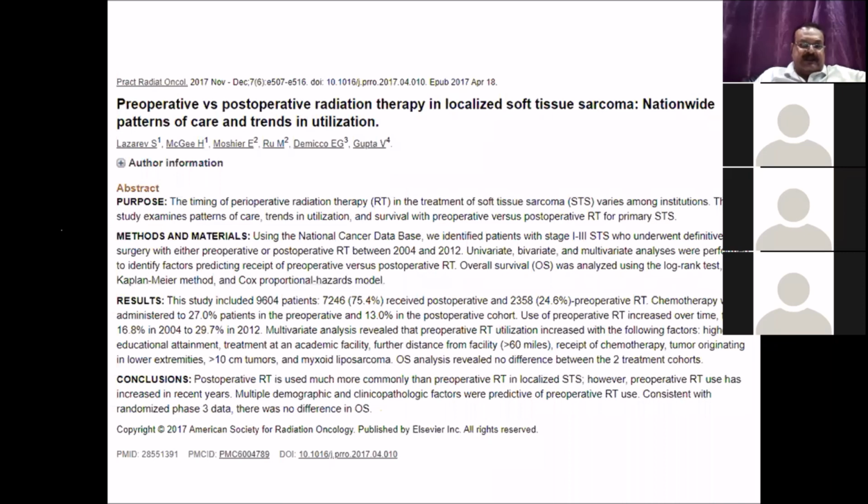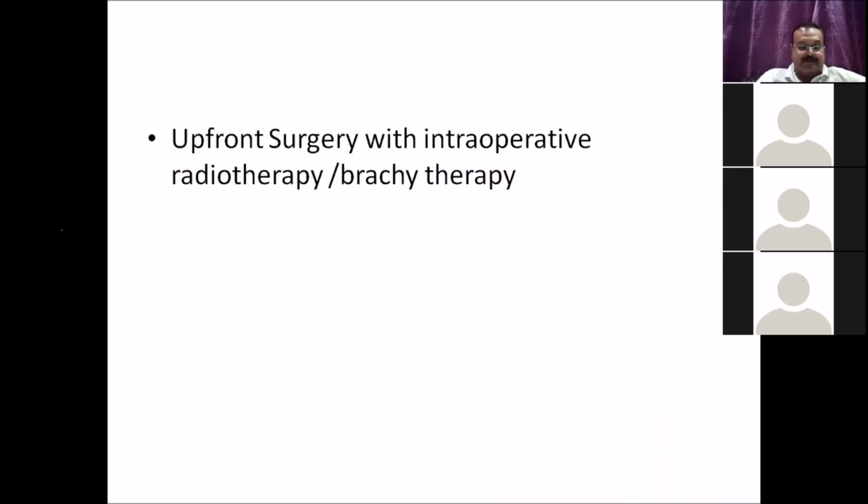And this is a very interesting study which talked about how this trial data and available information is utilized. They found that despite knowing this, 75% of their population would receive surgery followed by radiotherapy, and only one-fourth of the patients actually receive preoperative RT. So this is the utilization of preoperative versus postoperative RT, looking at how people are actually treating patients. In this study, they included 9,604 patients, and they found that 75% would have undergone primary surgery followed by adjuvant RT.